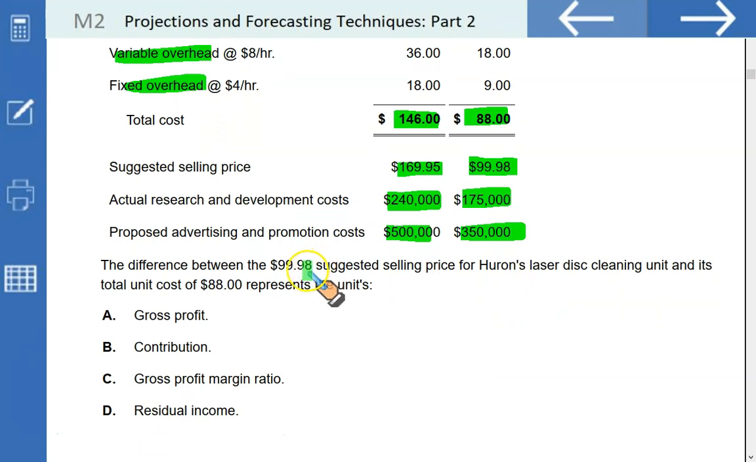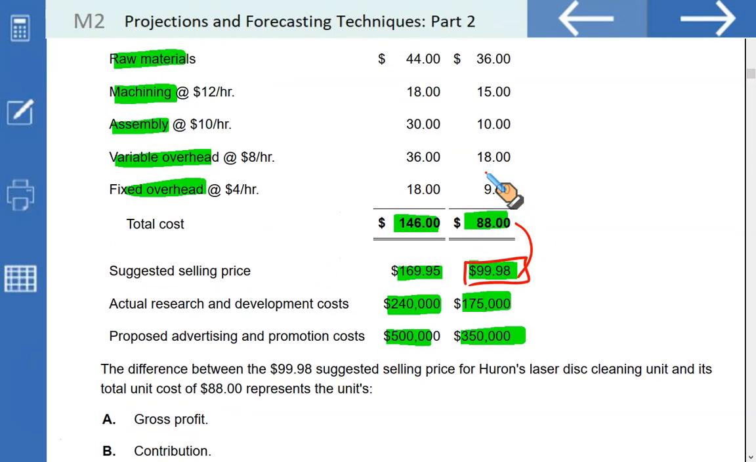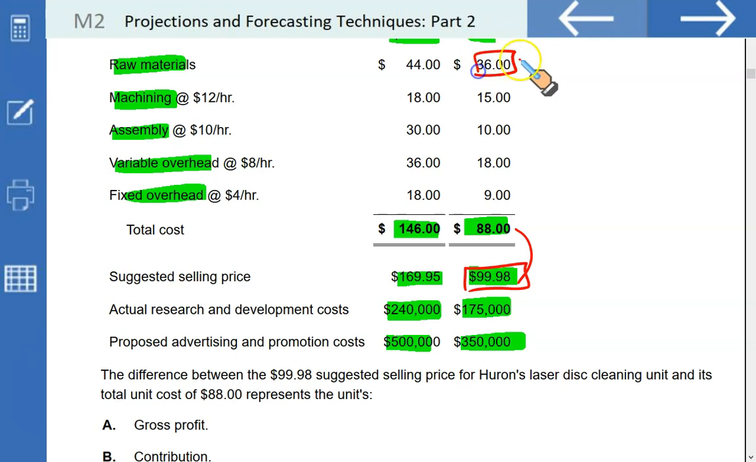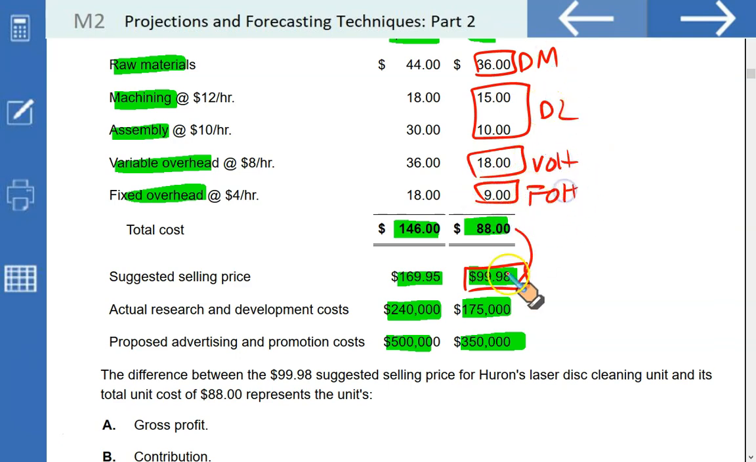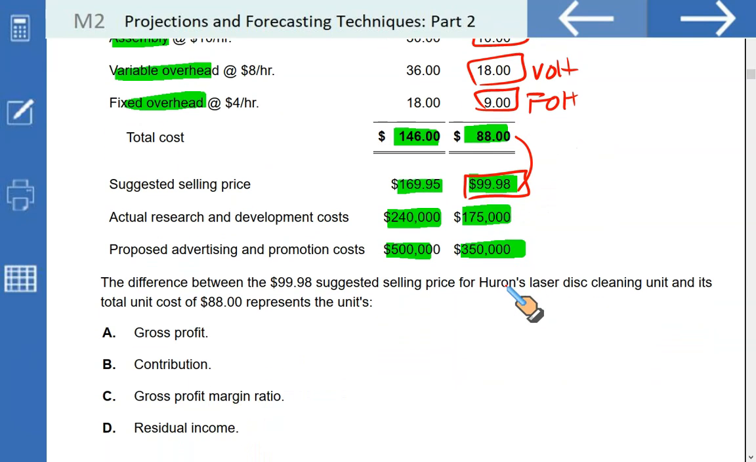The difference between 99.98, the suggested selling price for Huron laser disc, and its total cost of 88. The difference between these is contribution, gross profit, or residual income. Clearly, this is your selling price, and these are your costs which we discussed. Direct material, this is the direct labor, this is the variable overheads, and this one is the fixed overhead. So when you deduct all these four from selling price, you're talking about the gross profit, so that makes A to be the correct option.